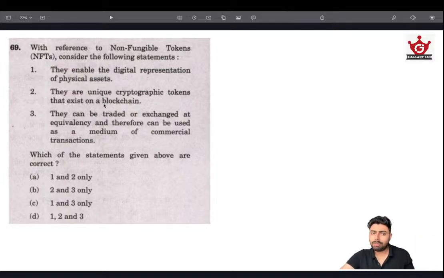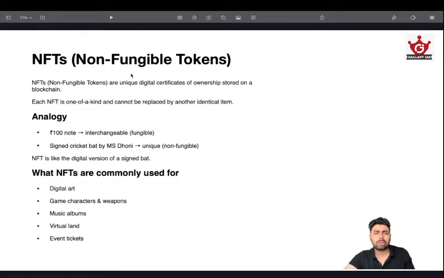You can imagine why blockchain is being used, because in order to prevent any discrepancy, corruption, things like that, they will be using cryptographic blockchain tokens. If such a picture is being distributed into 1 lakh tokens, who knows who all owns these tokens, so to ensure that everything is transparent, there could be a blockchain system for delivery of those tokens. We'll learn a few things about these non-fungible tokens.